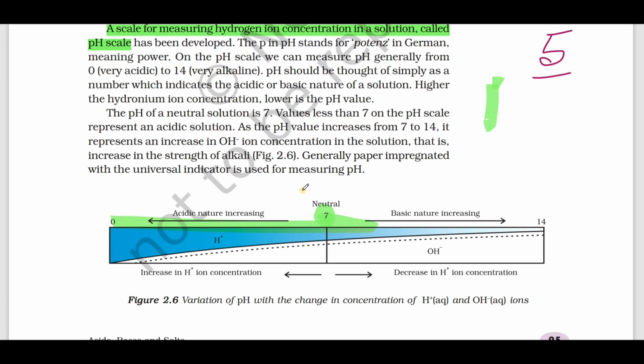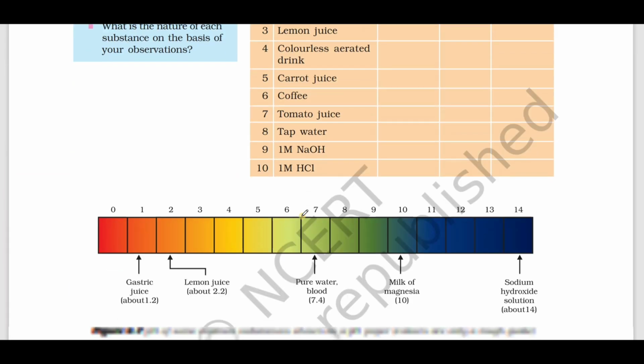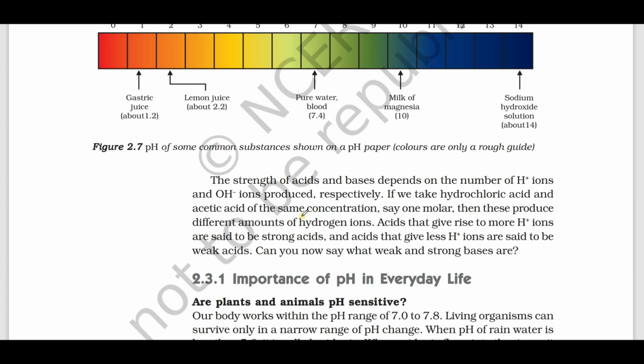Exactly 7 gives the neutral solution. 7 to 14, OH minus ions increase. 0 to 7, H plus ions increase. The strength of acid or base depends on the number of H plus or OH minus ions produced.